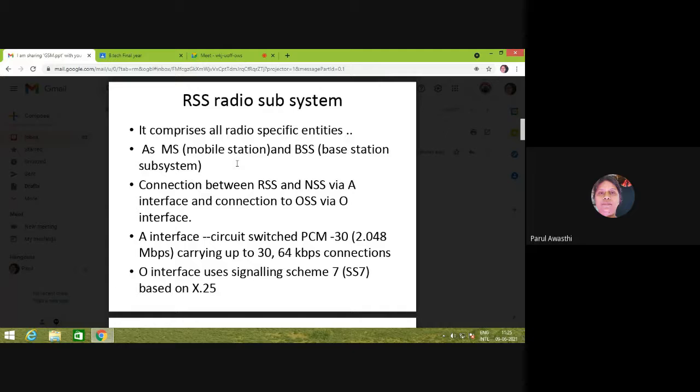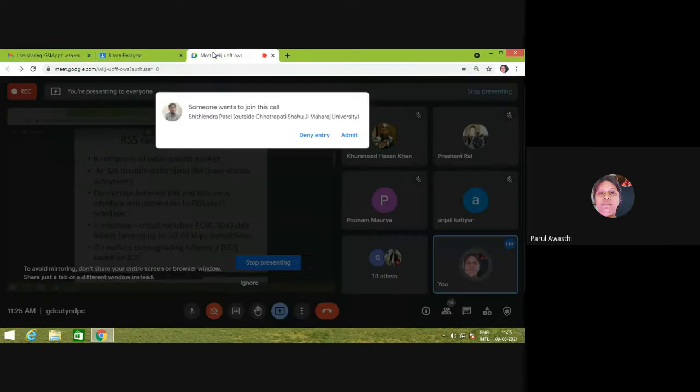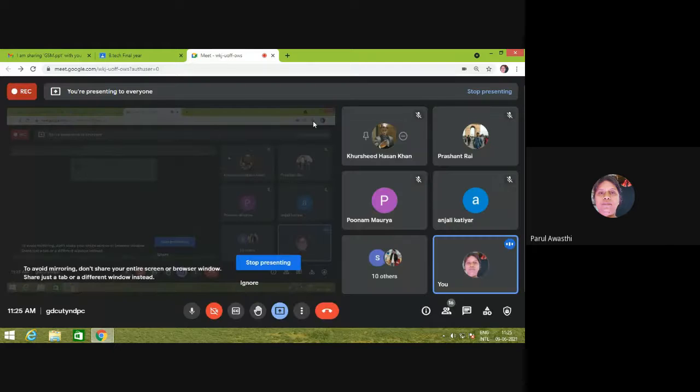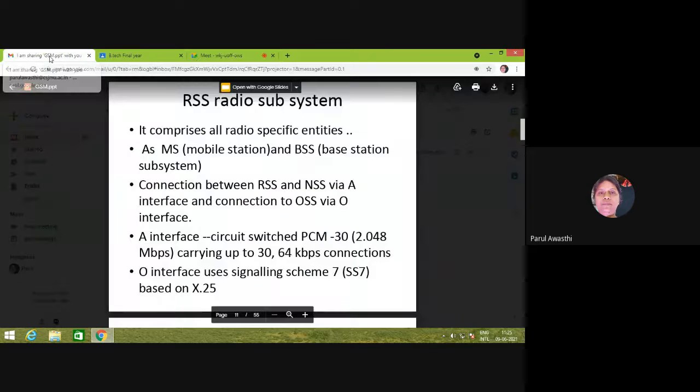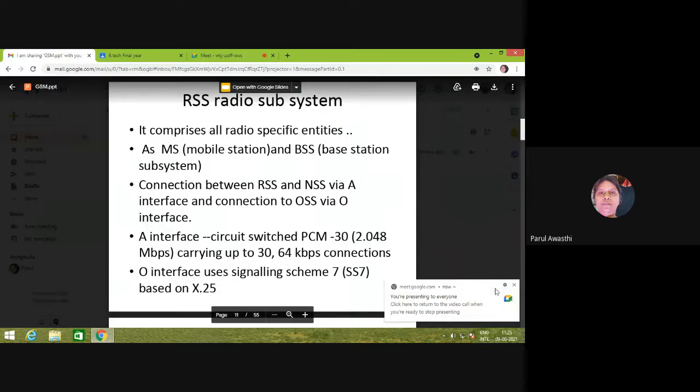The MSC transfers the data to the receiver's MSC or to the public switched telephone network.